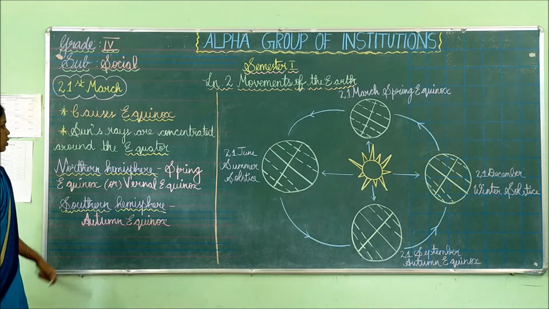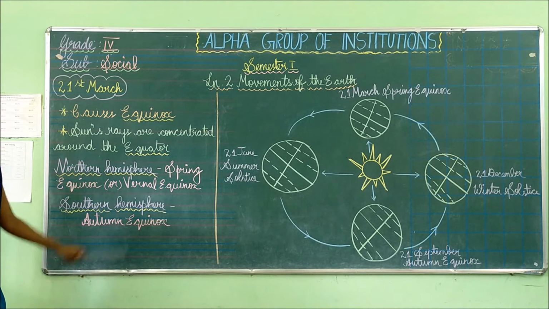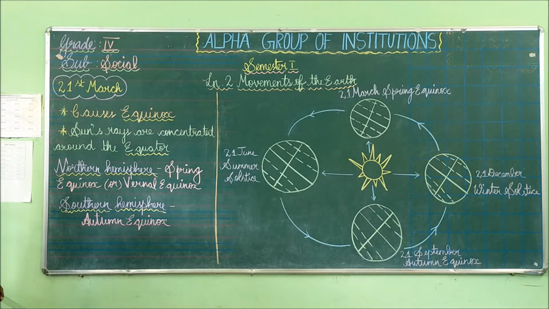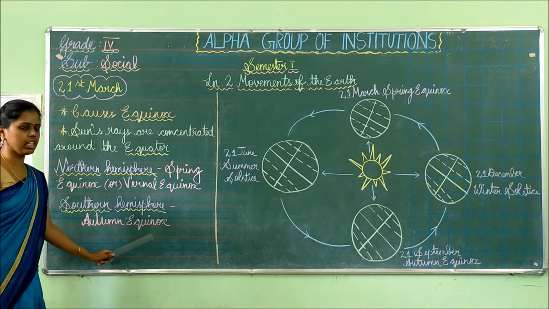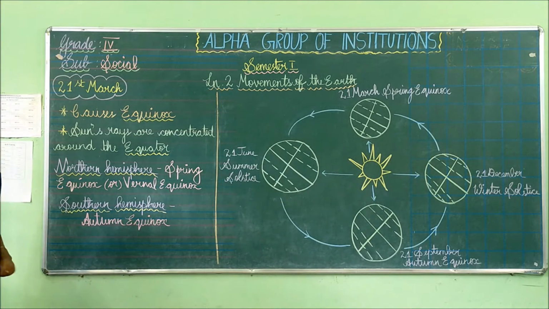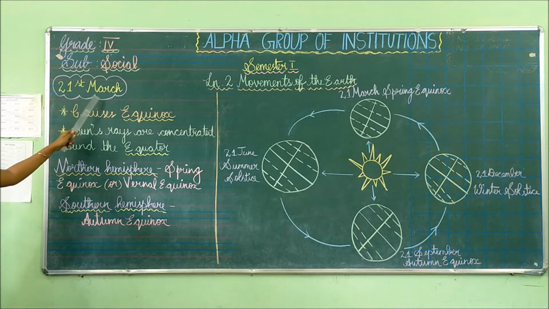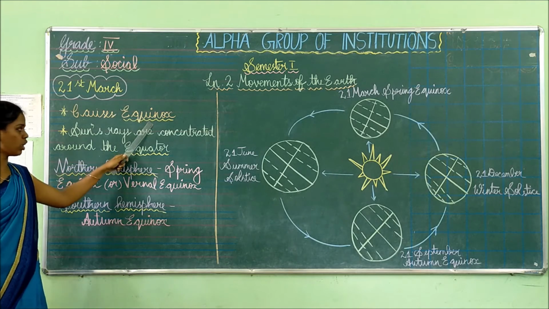In the southern hemisphere, while the equinox is occurring, the southern part of the earth will experience autumn equinox. So 21st March causes the equinox.